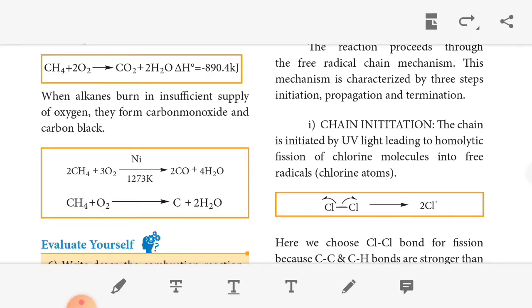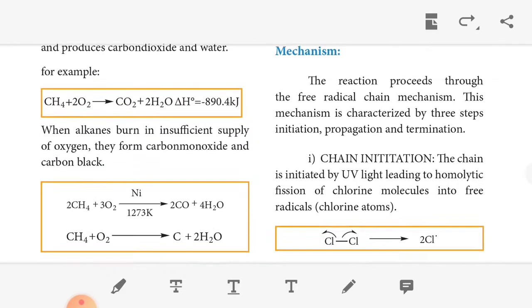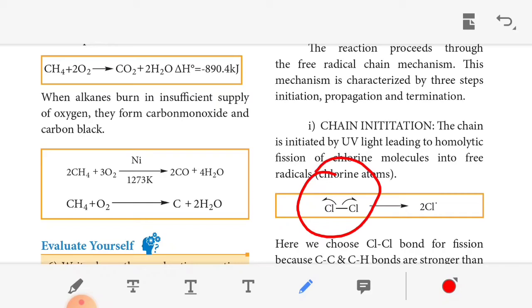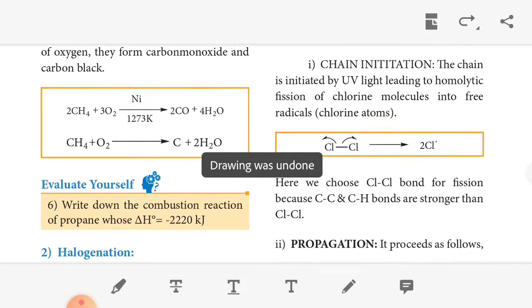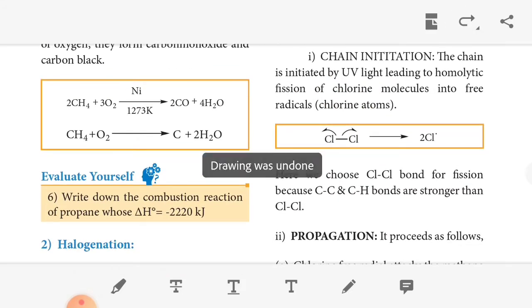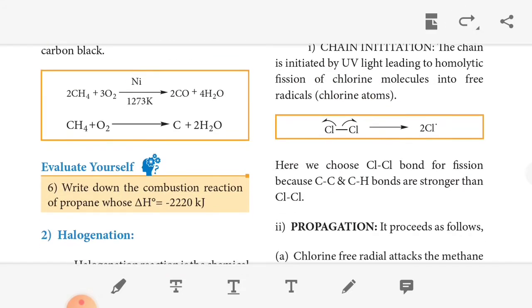Homolytic means, for example, we take the same molecules, here chlorine and chlorine. The same atoms are involved, called homo, and the cleavage takes place. Cleavage means fission. Fusion means joining, fission means breaking. So the one molecule gives 2 Cl. However, we choose the chlorine-chlorine bond for fission because C-C and C-H bonds are stronger than Cl-Cl.